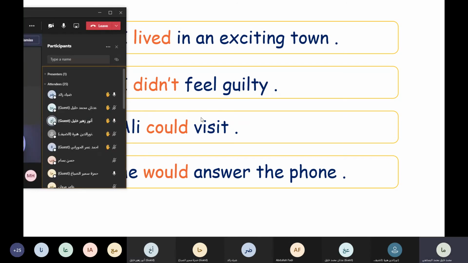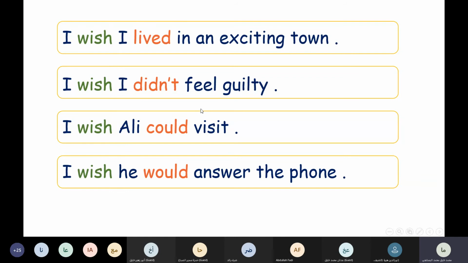Can I read? Ahmed Al-Hurani. Yes, mister. Read the second. I wish I didn't feel guilty. Good. I wish I didn't feel guilty. Now, what is the truth about the sentence? The reality. He felt guilty. Good. He felt guilty, so he wishes he didn't feel guilty.